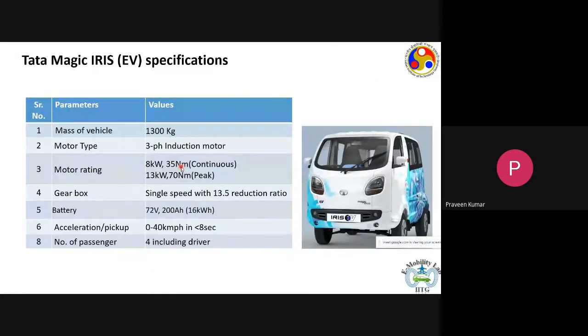And this was the actual electric version of Tata Magic, a smaller vehicle which was eventually made by Tata Motors as a demonstrator. So it was a much smaller vehicle. The mass was 1.3 ton instead of 1.6. The passenger carrying capacity was 3 plus driver. So it was a demonstrator vehicle that they chose. Of course, then the motor rating, the rated power, was also lower. They went for an 8 kilowatt motor.